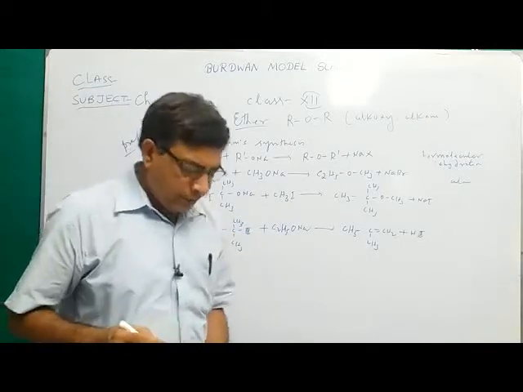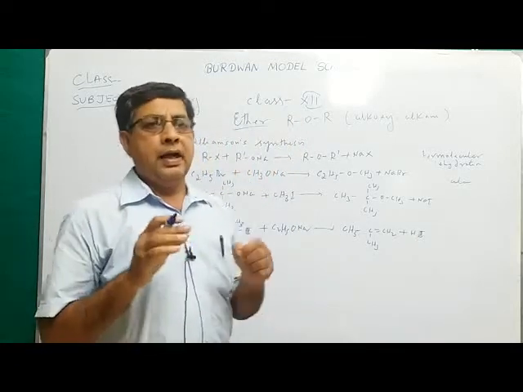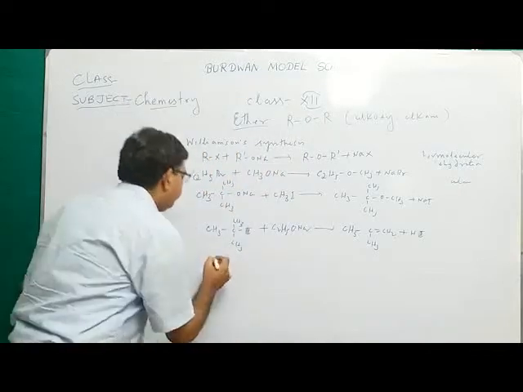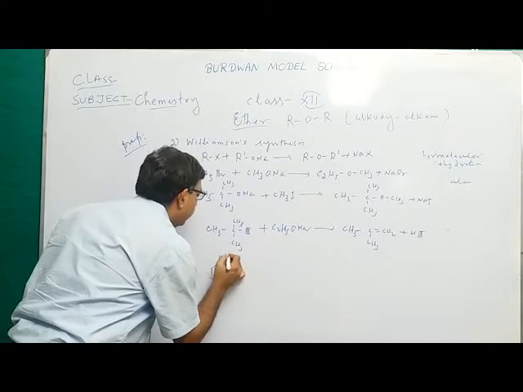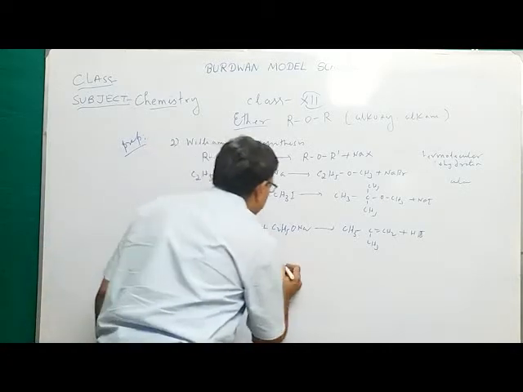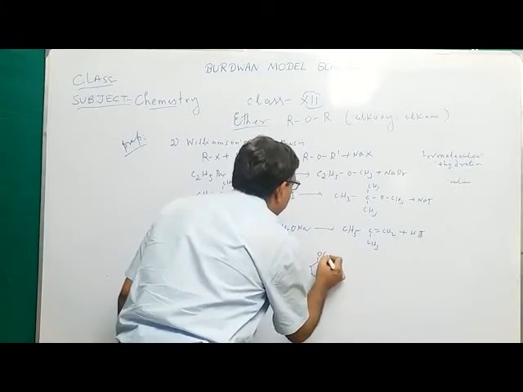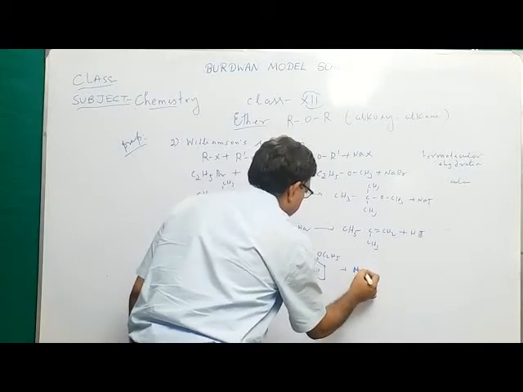Similarly, for the preparation of aryl alkyl ether, the alkoxide will be the phenoxide ion, say C6H5ONa plus C2H5I. What will be the product? Benzene ring with OC2H5 plus NaI.